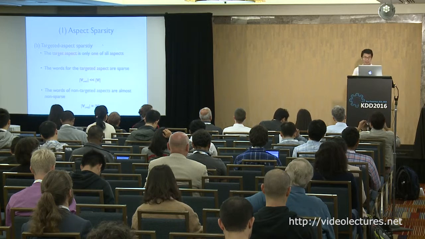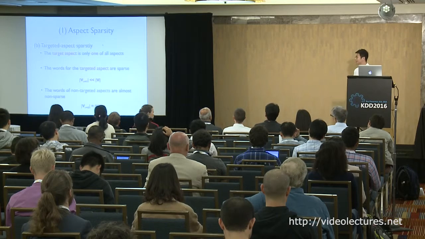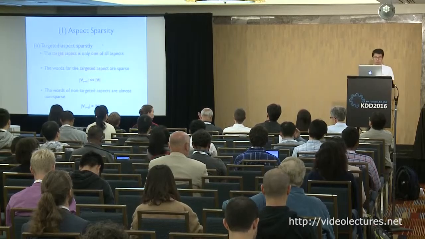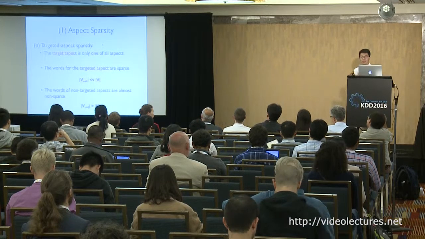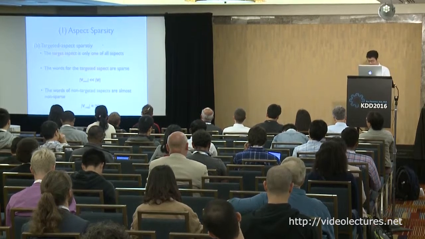So the non-targeted part is almost the same as the vocabulary size. We want to impose this constraint on our model so that we can find the discriminative words for the targeted aspect. That's the key idea of the aspect sparsity.